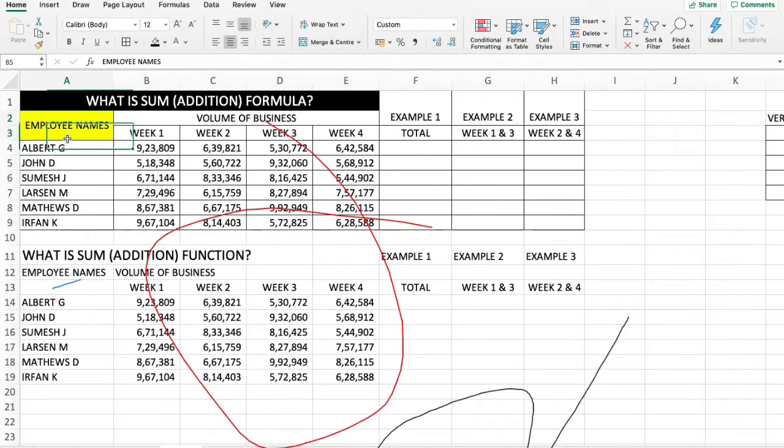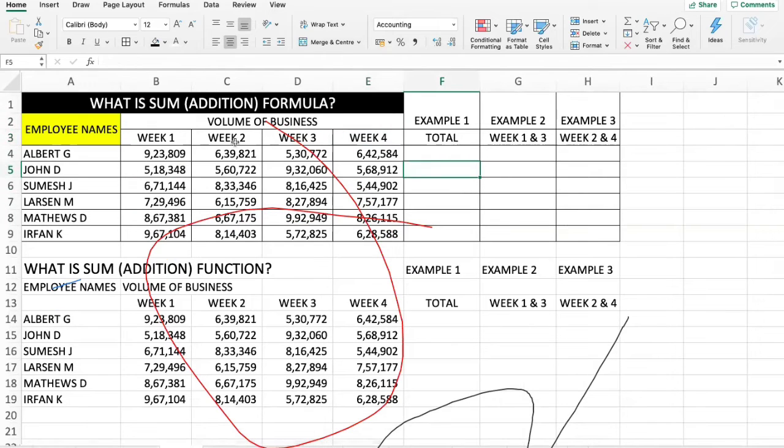Now suppose these are employee names, and this is the business done by these employees in week 1, week 2, week 3 and week 4. Okay, now I want a total of the business done by Mr. Albert for the entire month. In order to do that, I can use a formula also, or I can use a function also. Now what is the difference between a formula and a function?